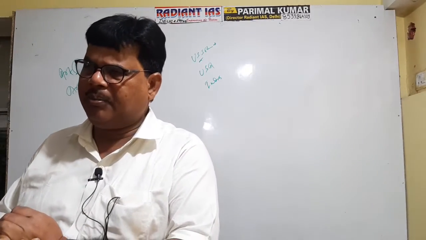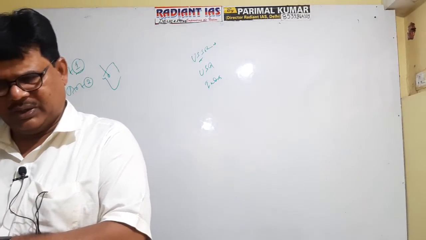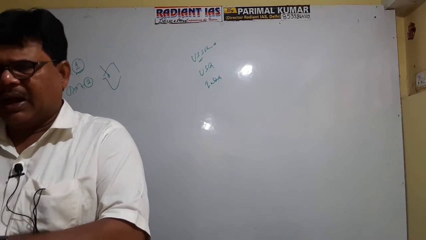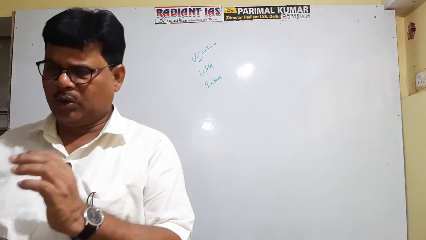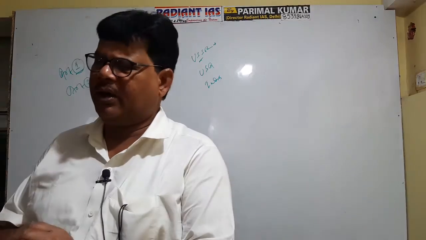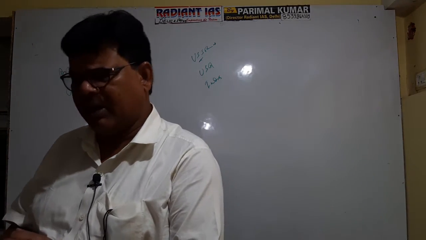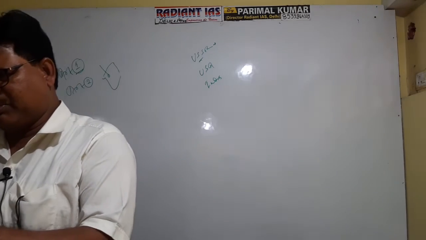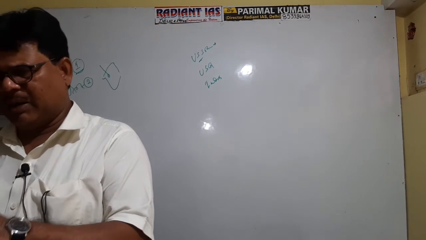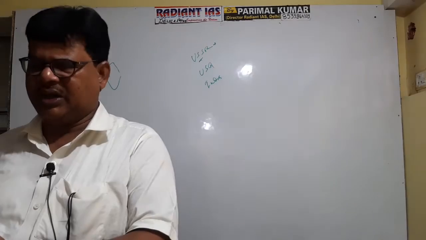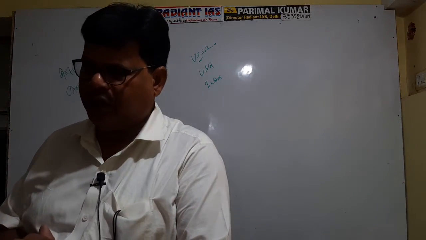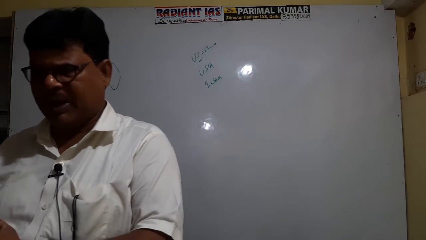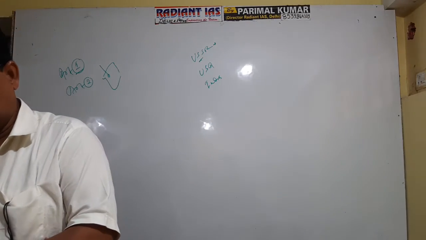The president may extend the period. If a state does not give its opinion, it is considered that the state has given approval. Then it can be put in either house of the Parliament, and it is required to be passed by both houses of the Parliament by simple majority.